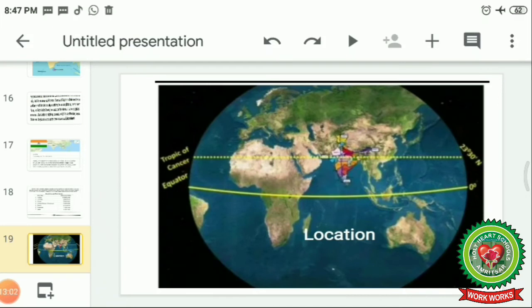Now our next point is the location of India in the world. Where is India located? What is the location of India? If you can see, this map is showing that India is located in the north of the equator and in the northeastern hemisphere. And the Tropic of Cancer passes through the center of India. So we can say India is situated in the north of the equator and in the northeastern hemisphere.